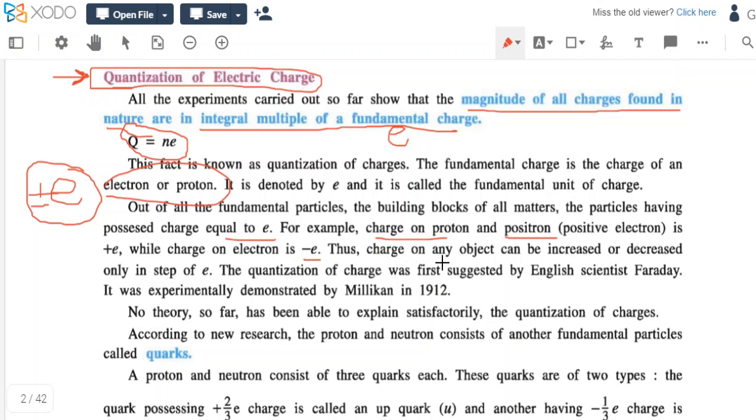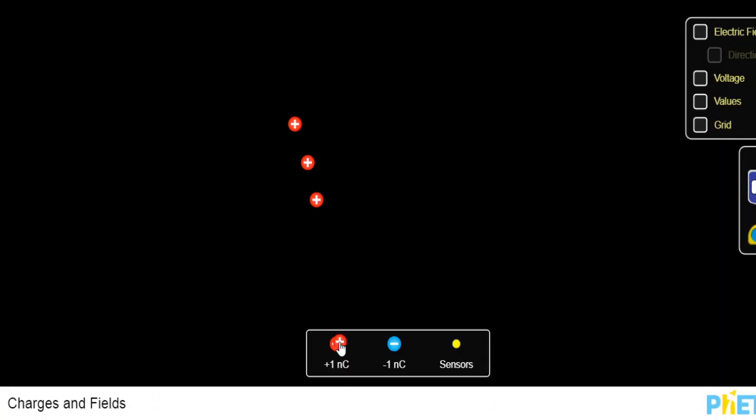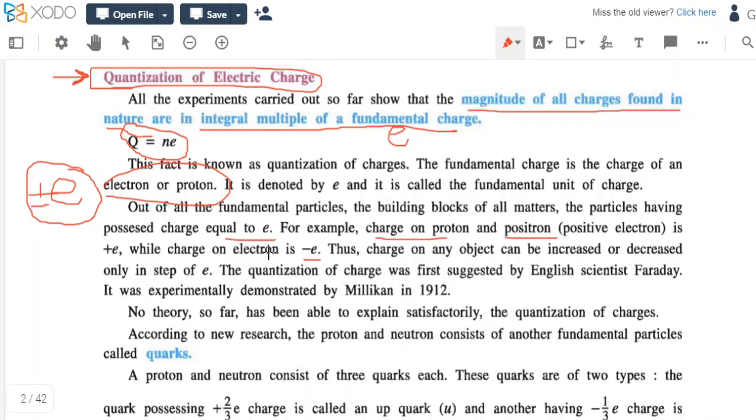Thus, charge on any object can be increased or decreased only in steps of e, like 4e, 5e, 6e. This is the way. The quantization of charge was first suggested by the English scientist Faraday. He suggested that the charge will be discrete, will be quantized, and it was experimentally demonstrated by Millikan in 1912, much later after Faraday.